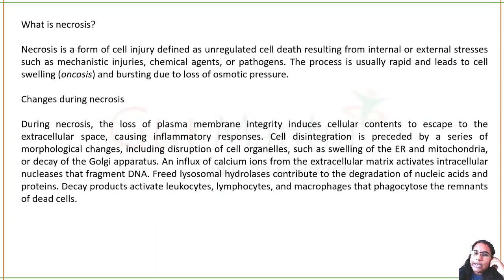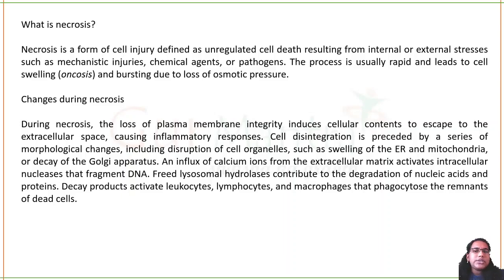Next we are going to understand necrosis. What is necrosis? Necrosis is not planned beforehand. It is unregulated cell death. It is not a planned manner, like, this cell is not working properly, let's kill it. No, it is sudden death. It can be from external stress, like you fall down and injure yourself, so the cells there are dying, which is a mechanical injury. Some chemical agents fall on your body, and the cells in those parts die. Pathogens like bacteria and viruses cause necrosis. So all of this, in which the death is not planned for a cell, is called necrosis.